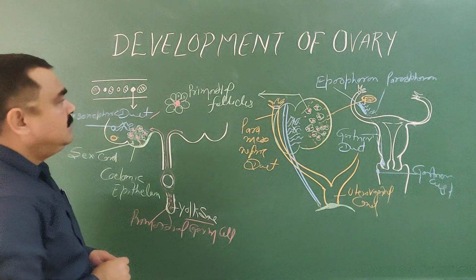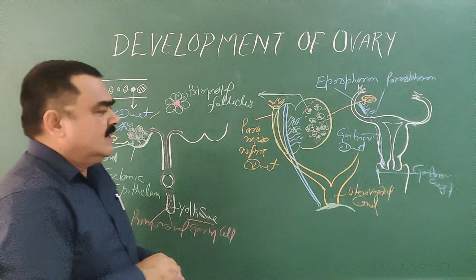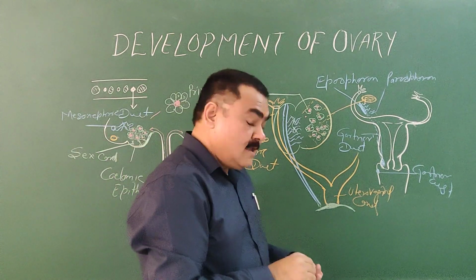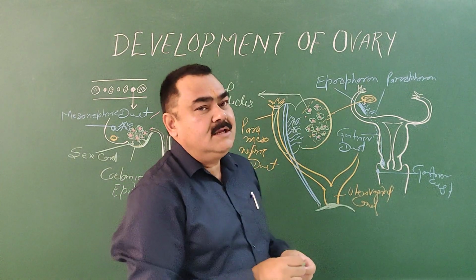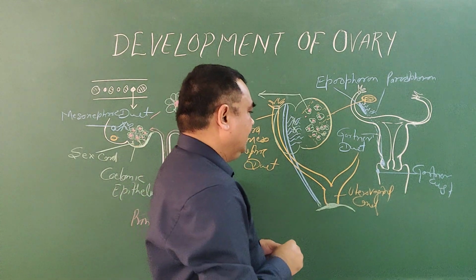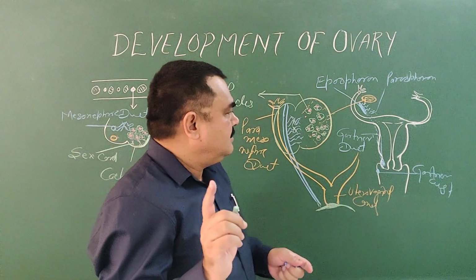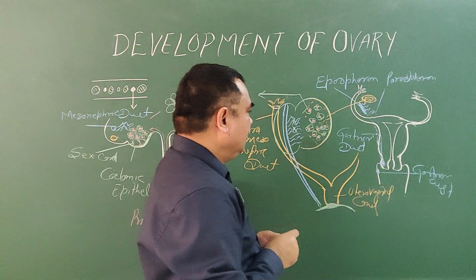So this is all about the development of the ovary, and this ovary develops in the lumbar region, and from the lumbar region it reaches the pelvic cavity, the true pelvic cavity.